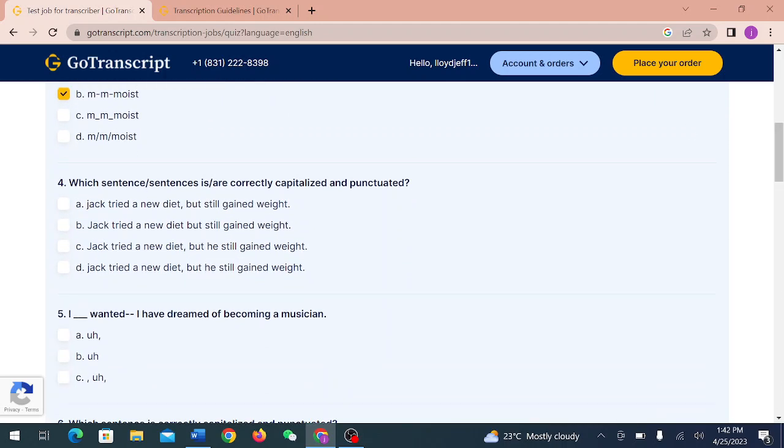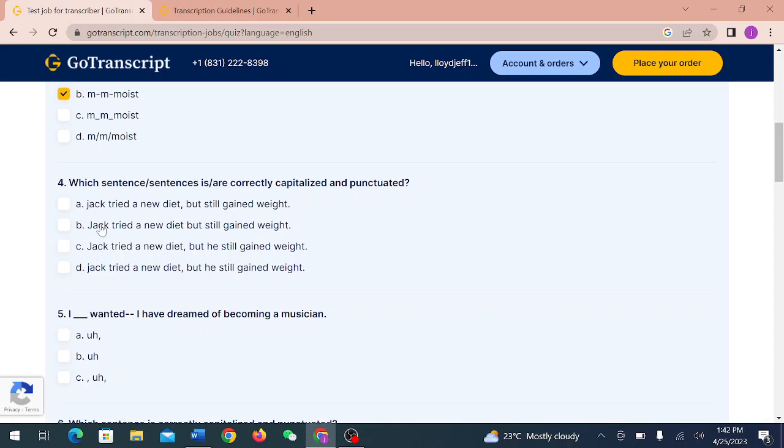Which sentence or sentences are correct, capitalized, and punctuated? So first of all, in number 4, our A is wrong since Jack has started with a small letter. Our D is wrong since Jack has started with a small letter.